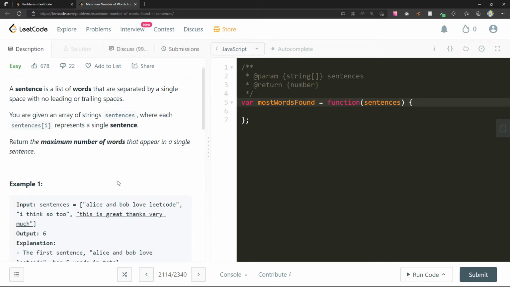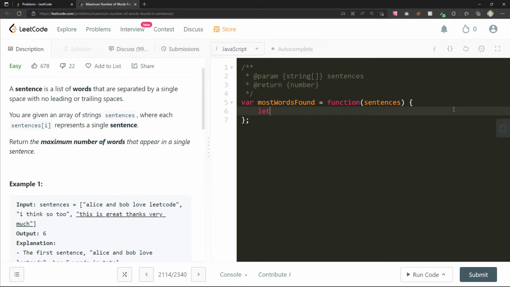So one thing we could do, we could parse, or actually let's think about this. Maximum number of words that appear in a single sentence. I could loop through each sentence and do a split on the space, then count the length and keep track of that and base my max off of that.